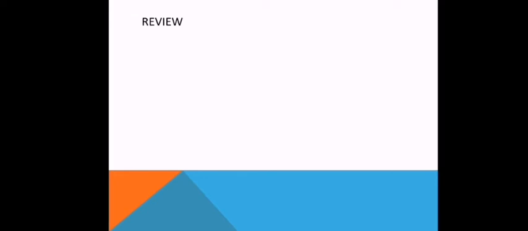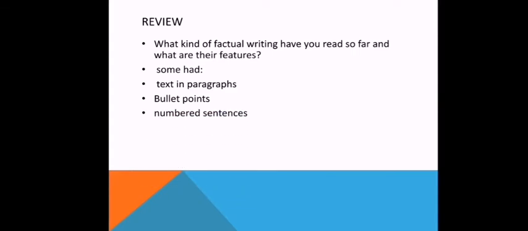So let's do a quick review of our last lesson. Do you remember what kind of factual writing we have read so far and what their features were? If you don't remember, some of them had text written in paragraphs, some were written in bullet points, some had numbered sentences, like in recipes, where you have to follow steps. Some of them had steps and instructions. And we had one text that was actually a timetable. So, of course, we know that factual writing can take many forms, and it's not one specific form to follow.